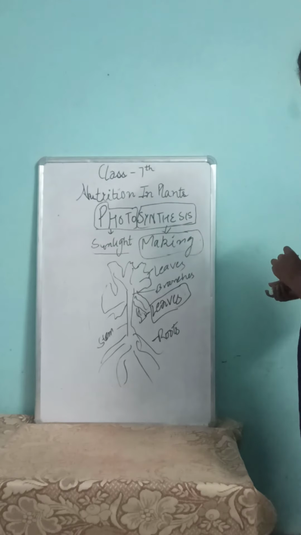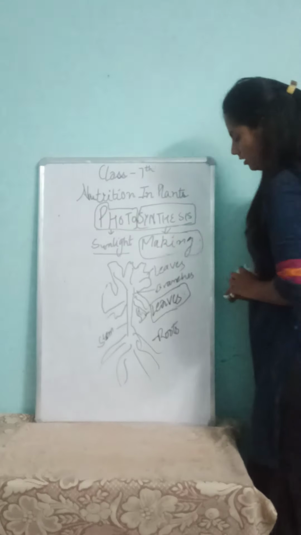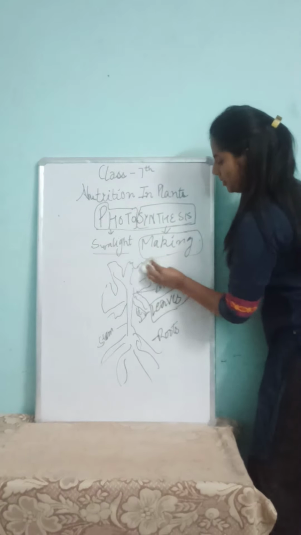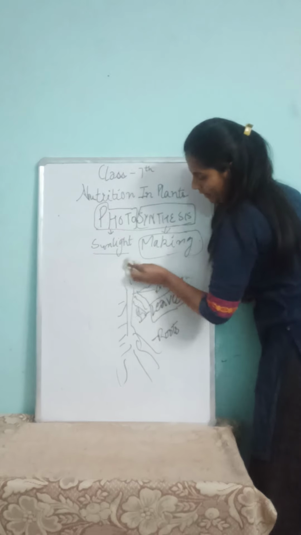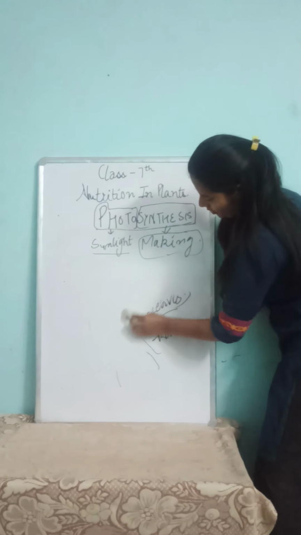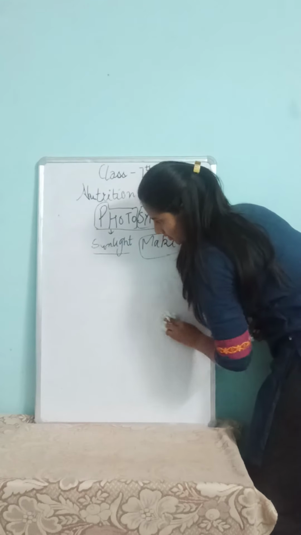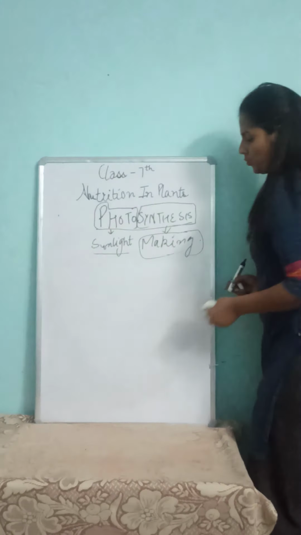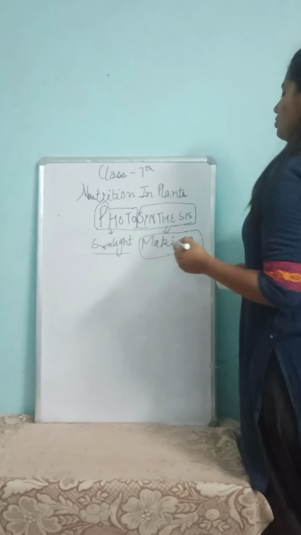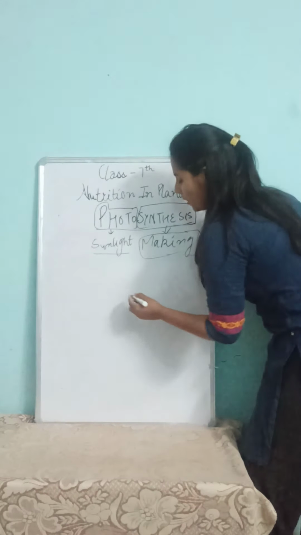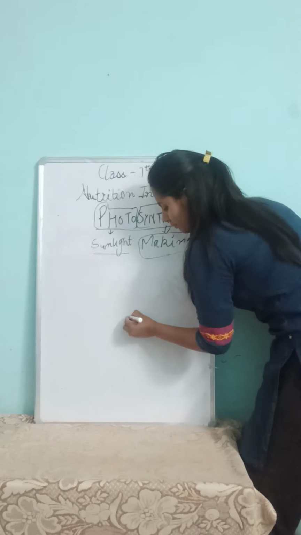Are you getting it, class? A plant has a leaf and other parts like root, branches and stem, and the leaf is the main source of chlorophyll from where they make their own food.